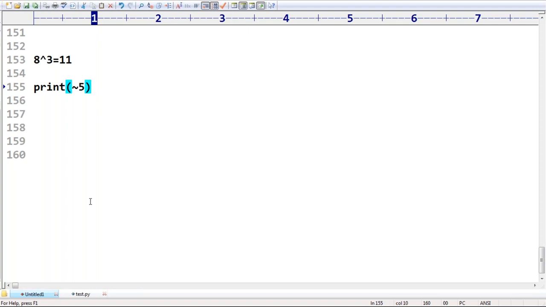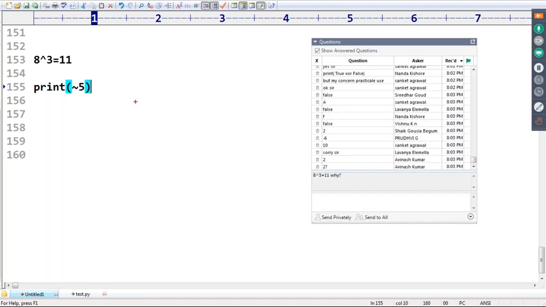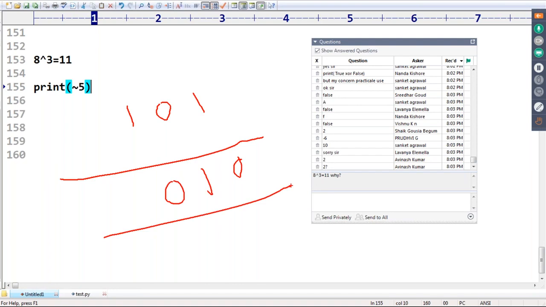Good. What is the answer we are going to get? Very simple, sir. 5 means 101. Correct, right? Bitwise complement: 1 will become 0, 0 will become 1, 1 will become 0. What answer are you going to get now?